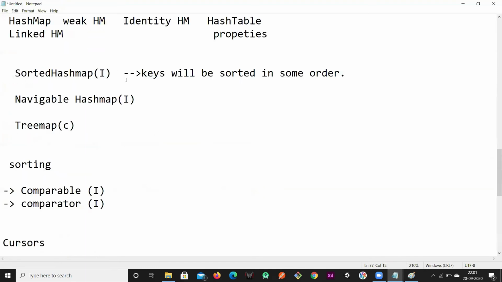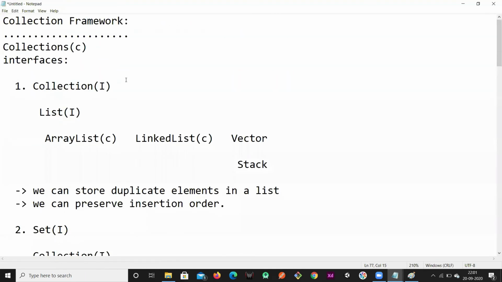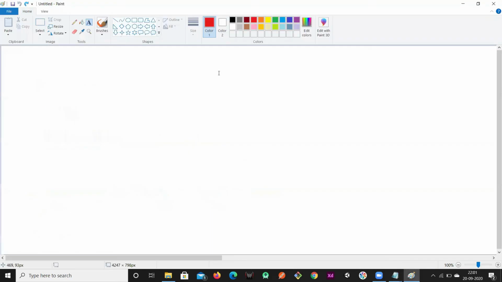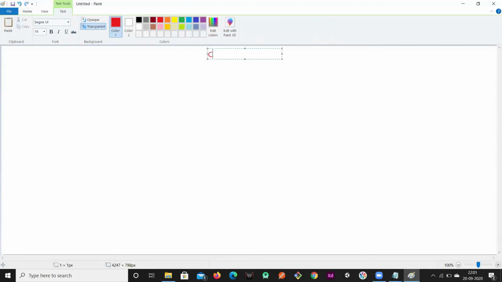These are the complete set of classes and interfaces available in the collection framework. We'll discuss the purpose of each of them. I'll draw the overall picture of the collection framework. The most important root element is collection, the most important interface.